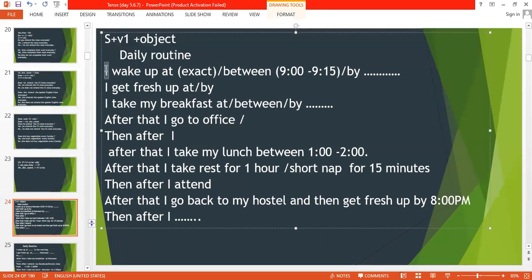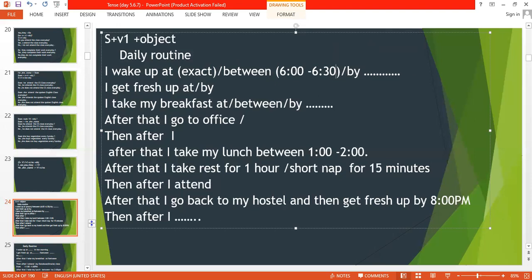So as you can see here, I wake up. If you wake up exactly at 6, then what do you have to use? At. If you wake up between, let's say, 6 to 6:30, then what do you have to use? I wake up between 6 to 6:30.